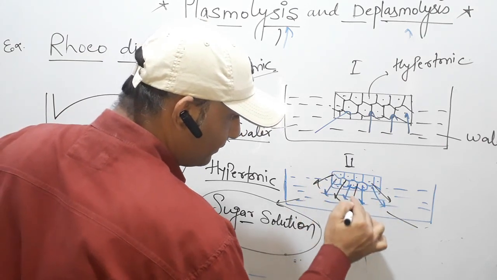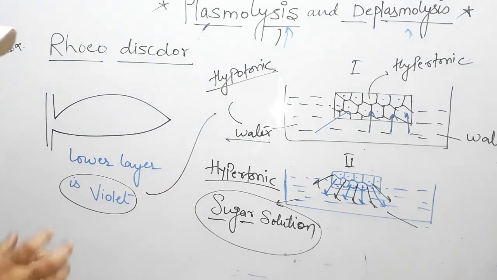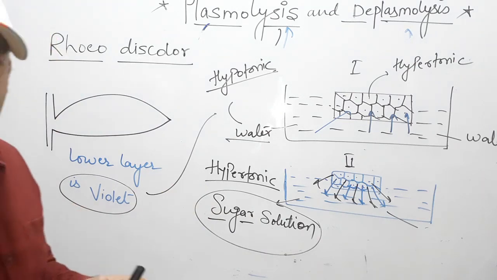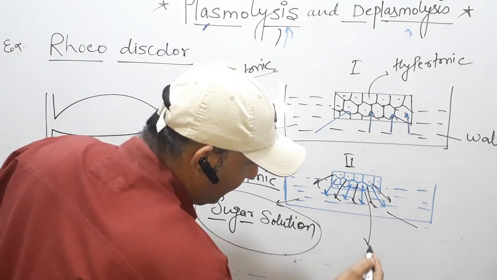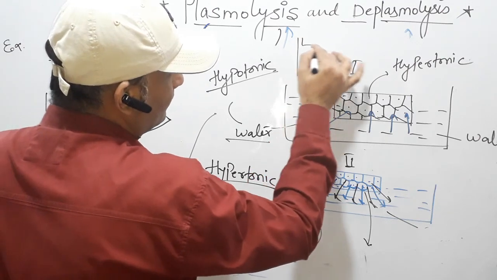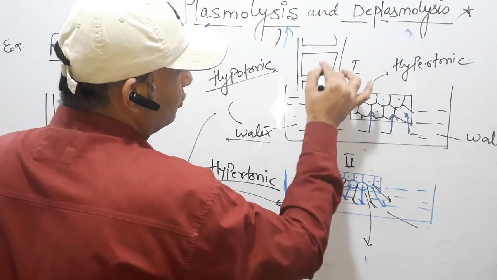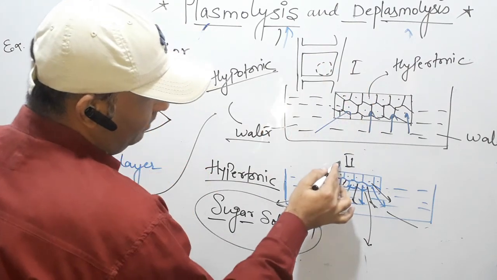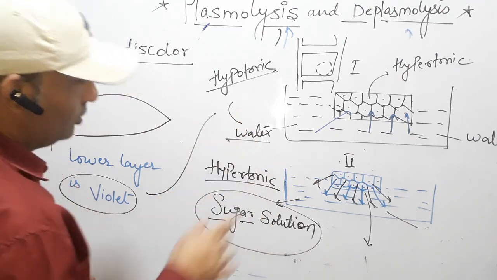That means it releases all its water into the sugar solution and becomes flaccid and shrinks. That's why the complete cell is plasmolyzed. So the second piece becomes plasmolyzed due to the sugar solution, due to the hypertonic solution.